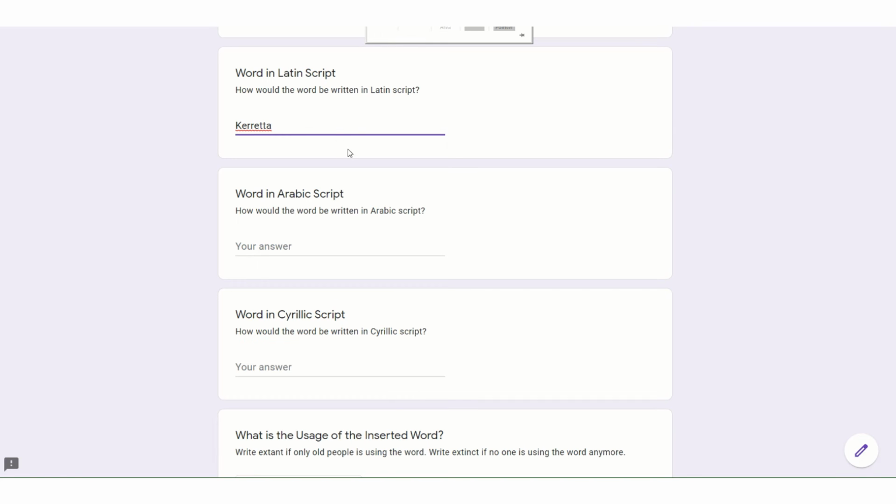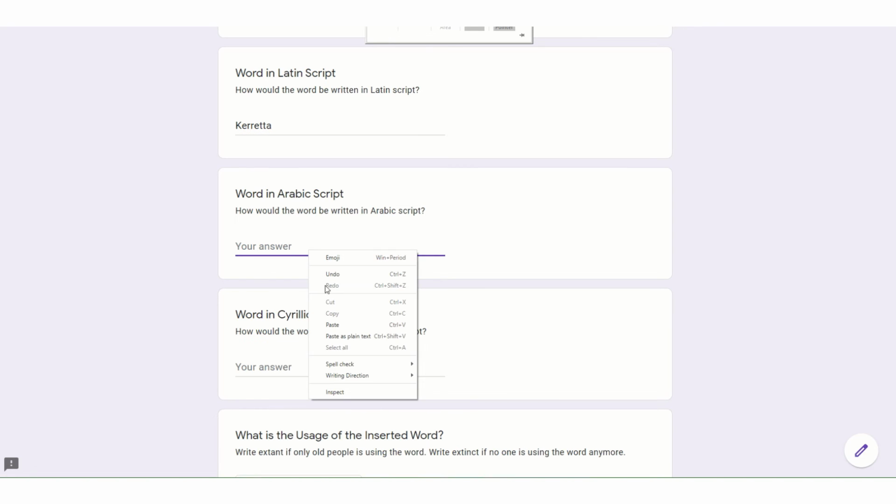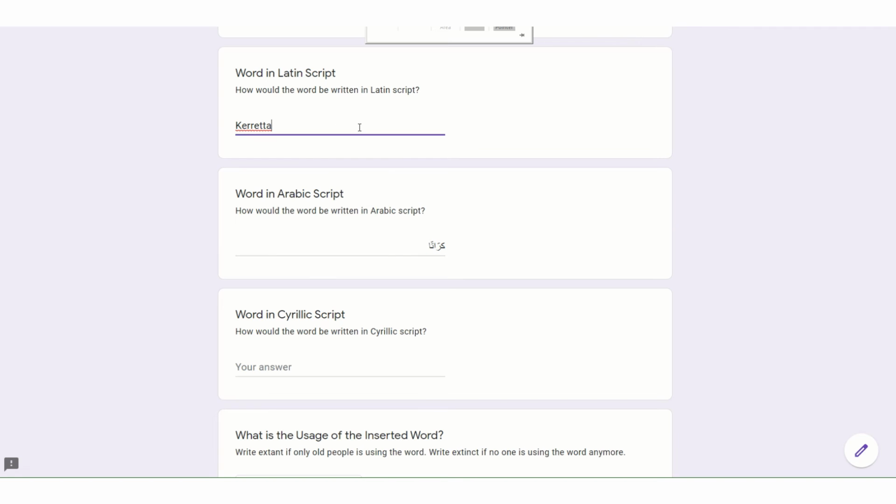Let's assume that the user has knowledge of Arabic, and therefore the word is tentatively written in Arabic. And let's assume that the user has no knowledge of Cyrillic, and therefore this field is left empty. If the script of the word is not Latin, then the English alphabet is used. If the script is not Cyrillic, then the Russian alphabet is used.